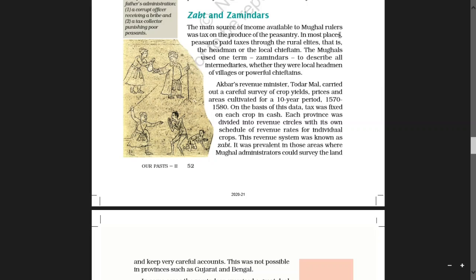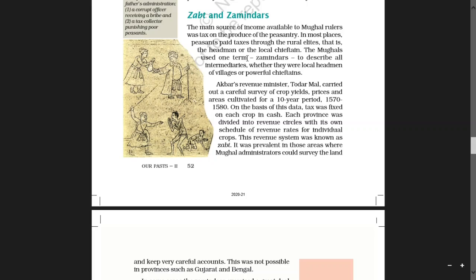Peasants paid taxes through the rural elites. Peasants means a poor smallholder or agricultural laborer. They used to pay taxes through the rural elite. Elite means a select group that is superior in terms of ability. That is the headman or the local chieftain.